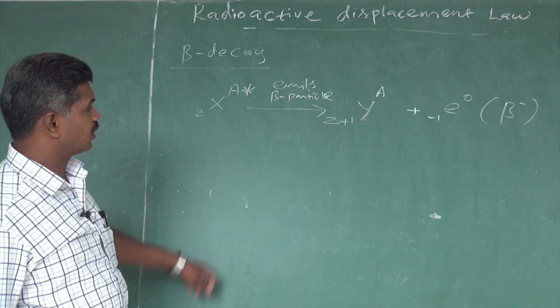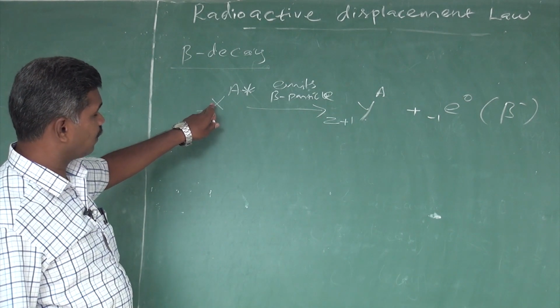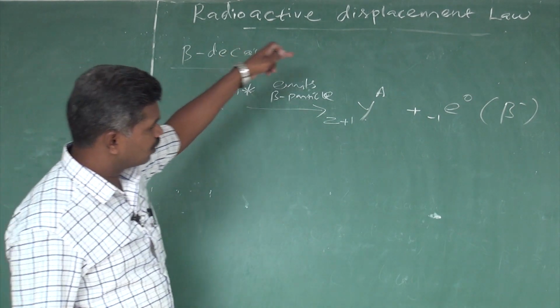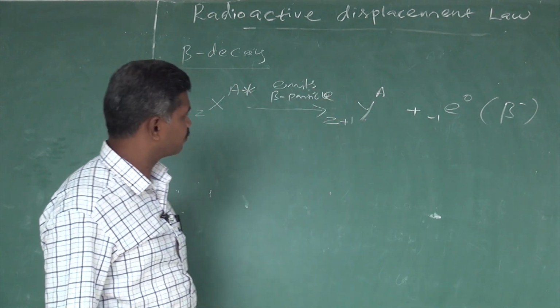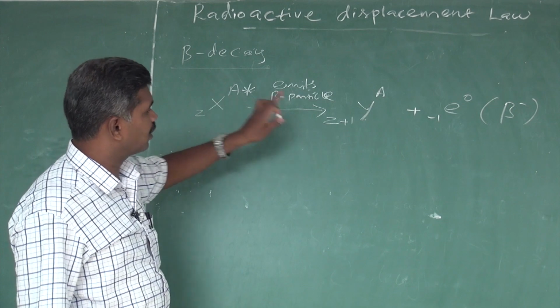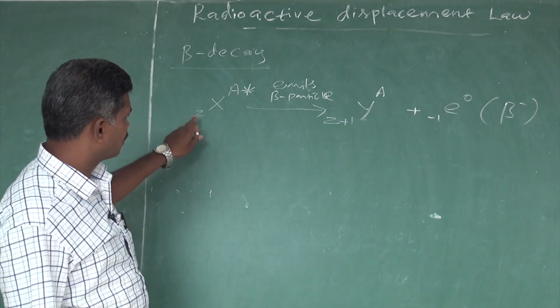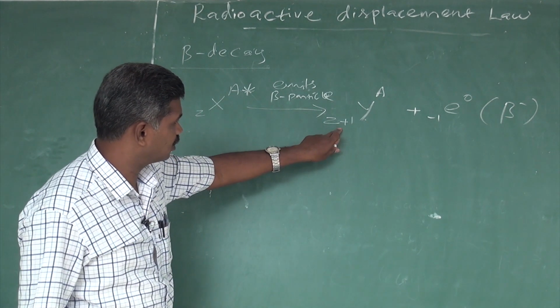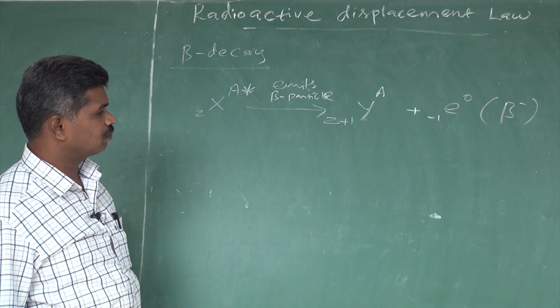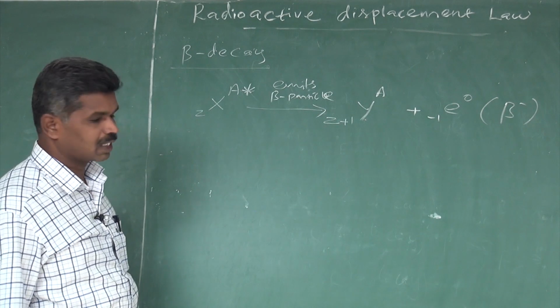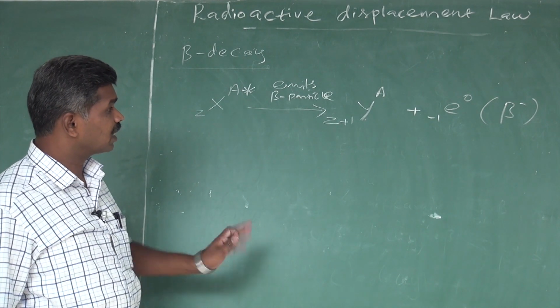So in our general formula, the unstable element X is converted into a stable element. The mass number remains the same, the atomic number increases by 1, Z becomes Z plus 1, and a beta particle is emitted. Emission of that beta particle is nothing but beta minus. Next we have